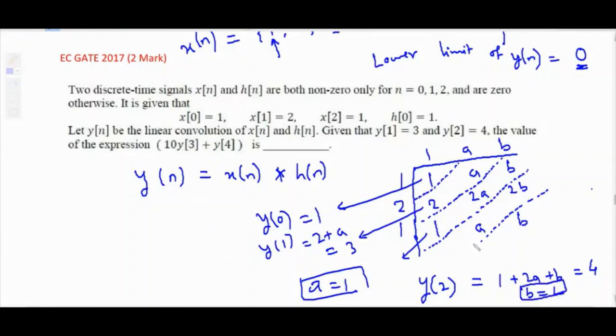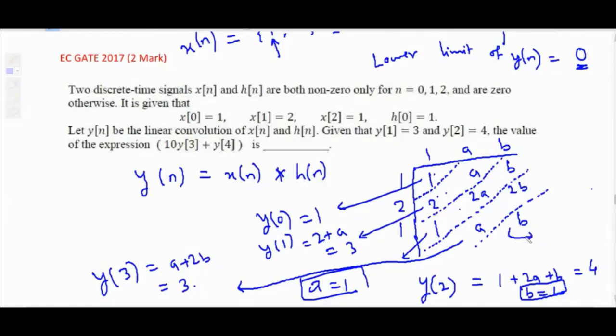Okay. Now, here y of 0, y of 1, and this is y of 2. The next value will be y of 3. So y of 3 is nothing but a plus 2b. A is 1, b is 1, so a plus 2b is 1 plus 2, 3. And y of 4 is simply b. Y of 4 is b.